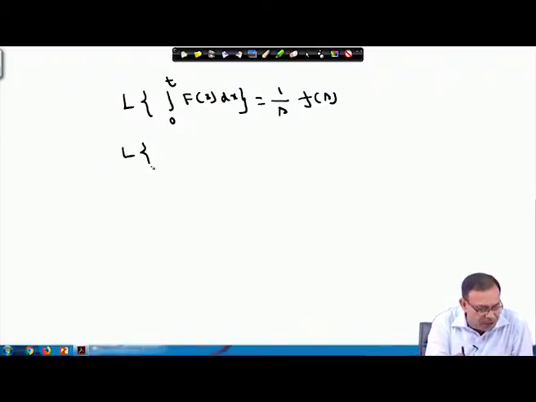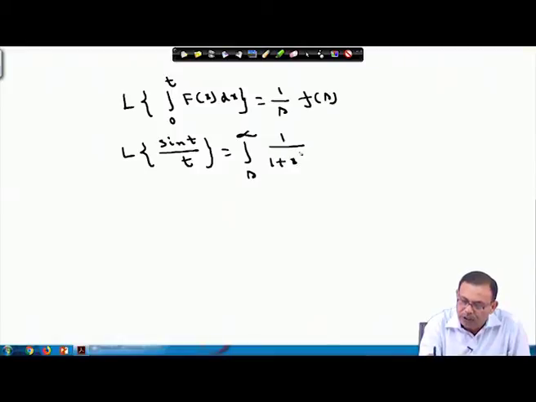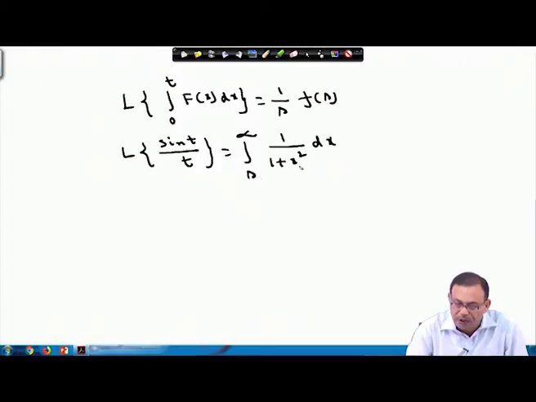Therefore, for the Laplace transform of sin t by t, using this I can write 1 by s, integral from s to infinity, using the formula that the Laplace transform of sin t is 1 by x square plus 1. So, directly I can write the integral from s to infinity of 1 by x square plus 1, which is nothing but again tan inverse x from s to infinity.